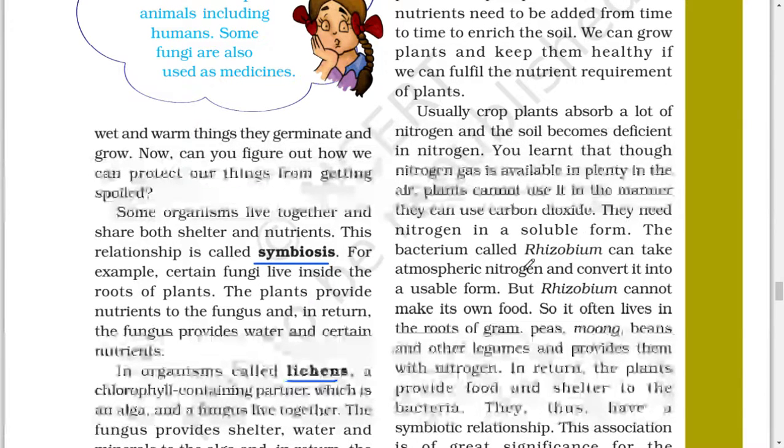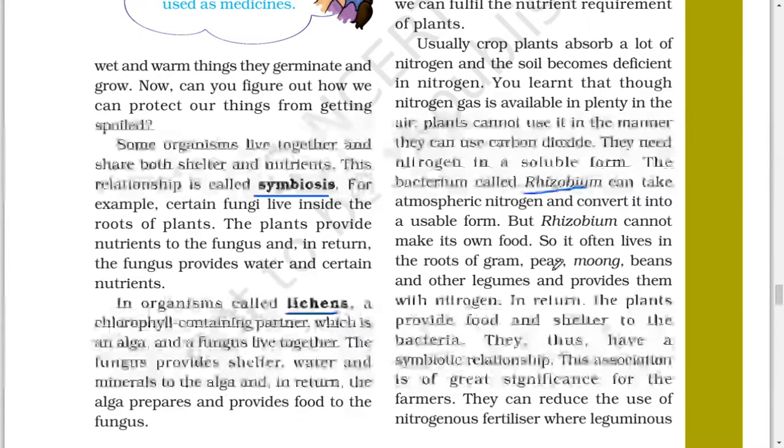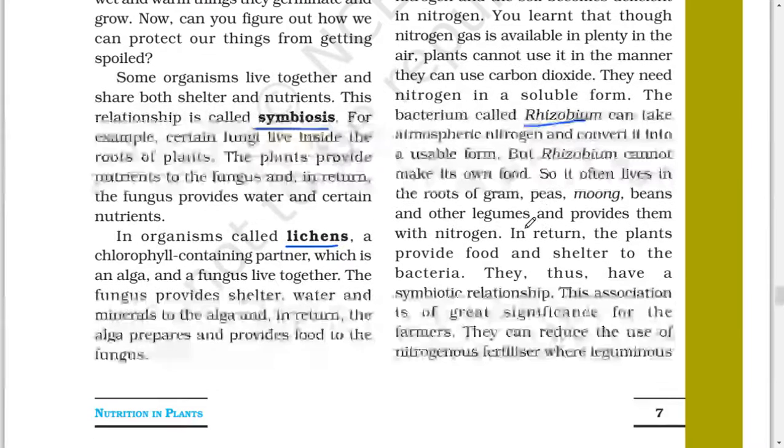The bacterium called rhizobium can take atmospheric nitrogen and convert it into a usable form. But rhizobium cannot make its own food, so it often lives in the roots of gram, peas, moong, beans, and other legumes and provides them with nitrogen.